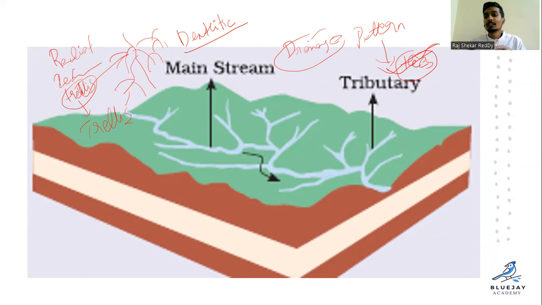So trellis is similar to rectangular but a bit different from it. Radial is nothing but a hill type, where the rivers flow outward. Clear? So this pattern is called radial. Here these are the 4. So in Telangana, the drainage pattern is dendritic, or tree type.